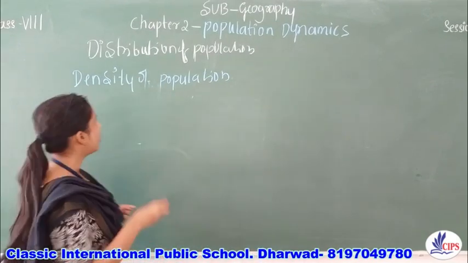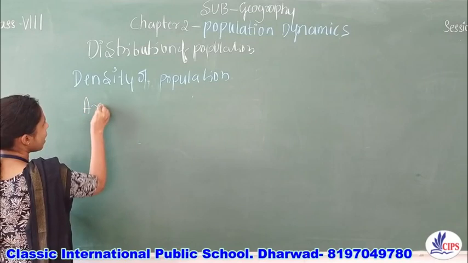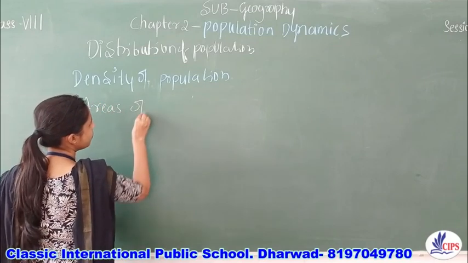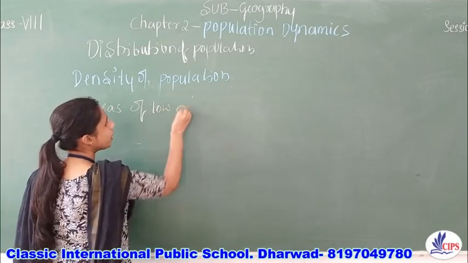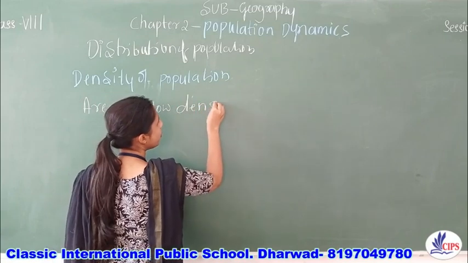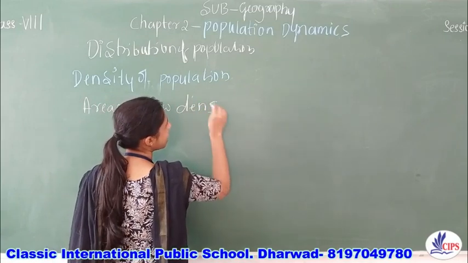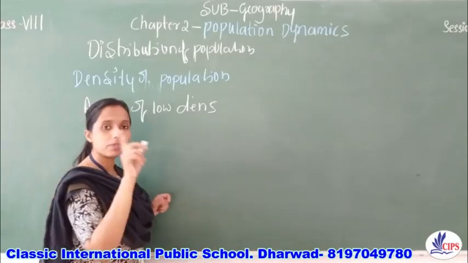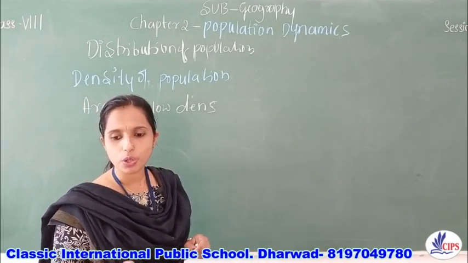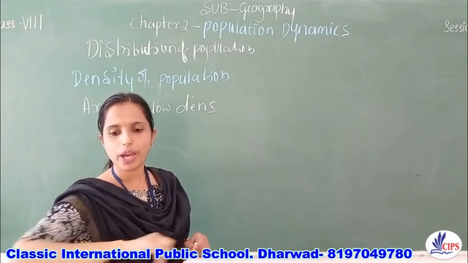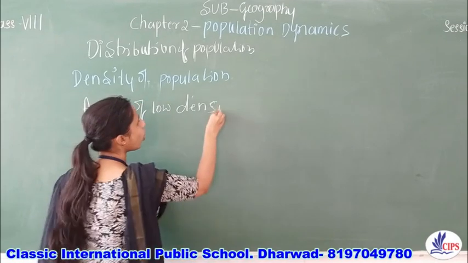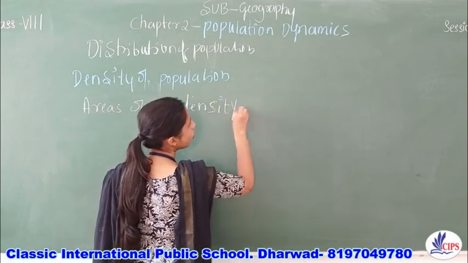In areas of low density, only one or two people per square unit of land live. Only one or two persons per square kilometer. That is, we call it an area of low density.